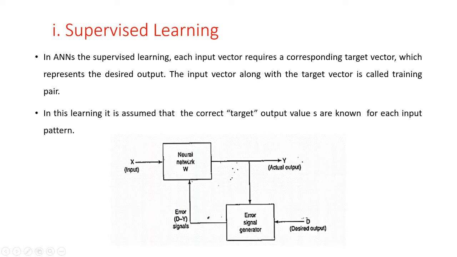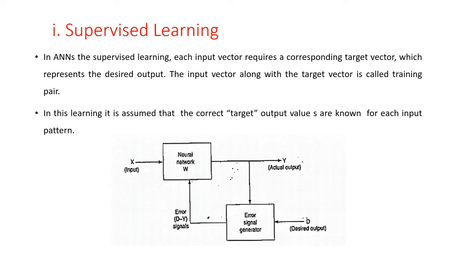So if the actual output we get from the neural network is not similar to the desired output, then in this situation the error signal is generated, and here we use the feedback network. Until then, we have to remove the error signal we got. For that, we have to adjust the weights. In the previous video we already discussed how the neural network works. So this error signal is used for adjustment of weights until the actual output matches the desired output, that is, the target output.